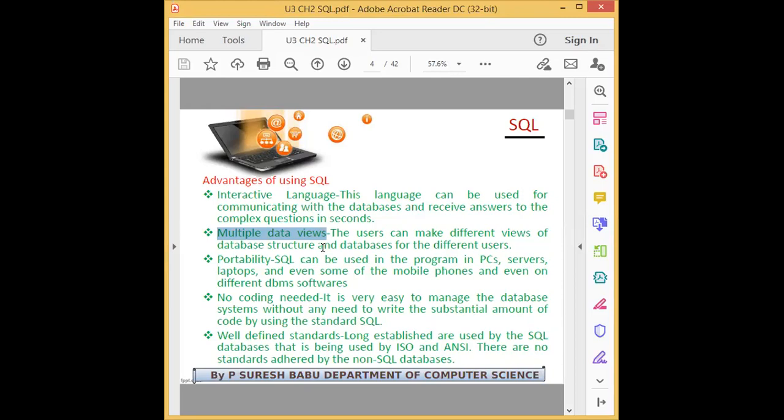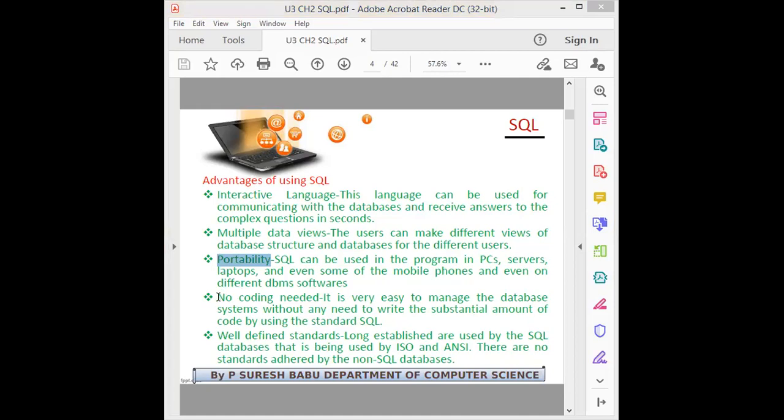That is another usage. Then the third point is portability. Portability means movable. That is, if you created something on one computer, it can be accessed by another computer also. You can move and work with another computer. That is also possible. Understood what is meant by portability, students? Yes, sir.